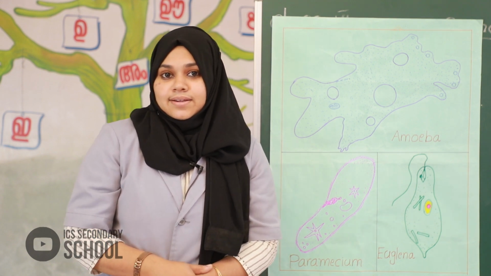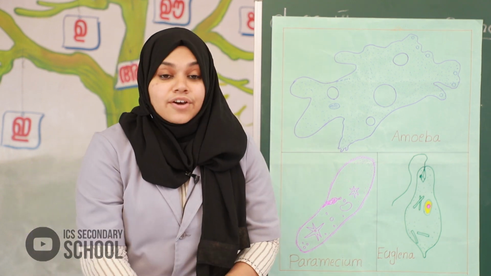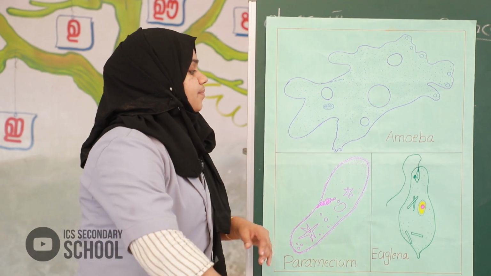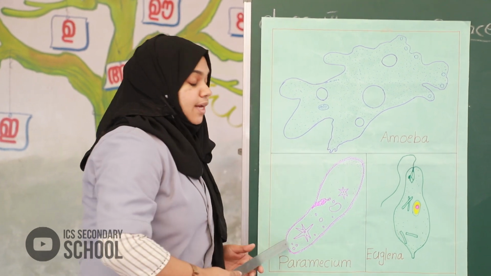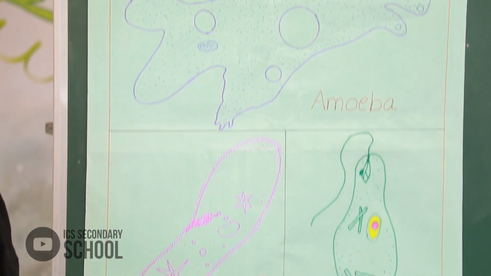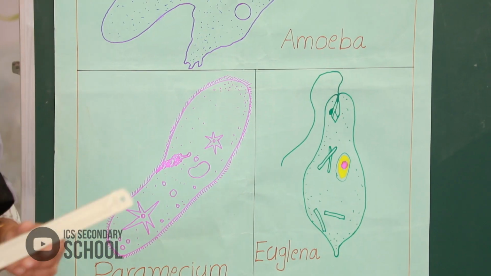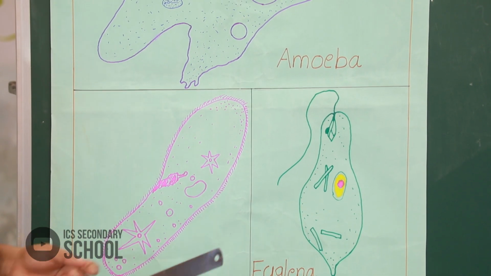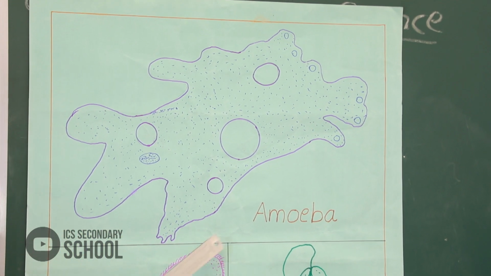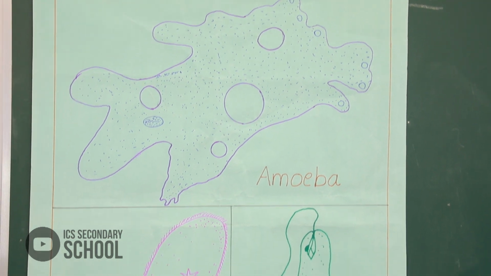Okay. Next, I am going to give homework for you. Not one, two homework for you. First, all of you draw these pictures in your science diary. What are they? Amoeba, paramecium and euglena. These pictures are in your textbook. All of you draw these pictures in your science diary.